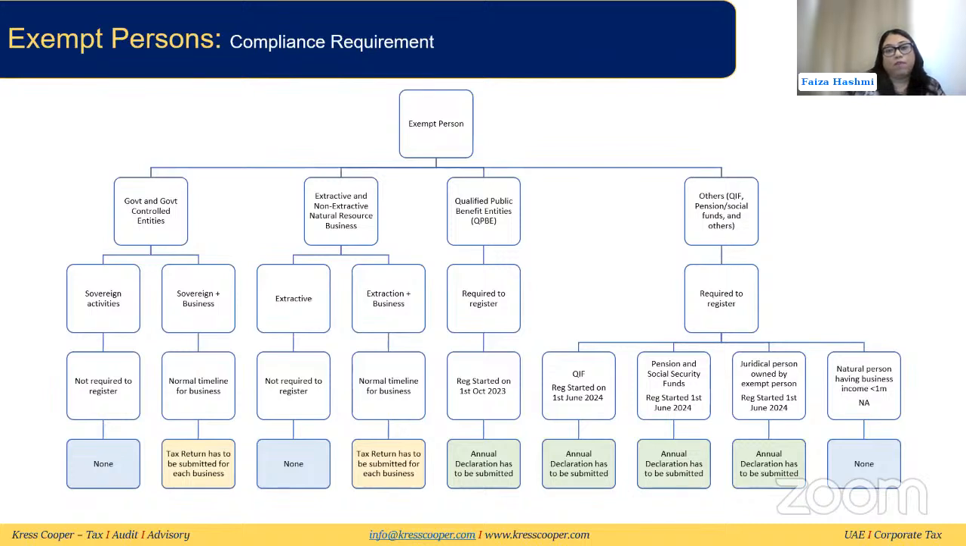Now, qualified public benefit entities are required to register. For all these categories, the qualifying public benefit entities, qualifying investment fund, the pension and social security fund, and other juridical persons owned by the exempt person, they do not need to file a tax return, but they will be required to file an annual declaration. This will be submitted in the EmaraTax portal, just like the return, within 9 months from the end of the tax year. They will declare that they are still meeting the conditions for the exempt person, and the FTA can ask for documentation, so they need to keep the documentation with them for 7 years, so that they can prove that they are still meeting the conditions for being an exempt person.